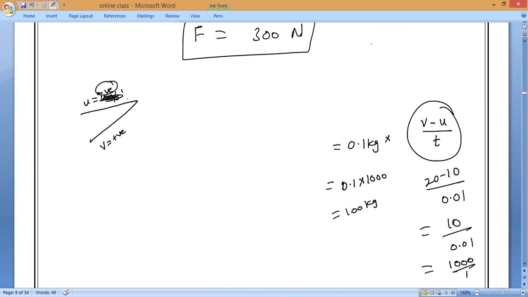Clear, Hari? Okay, sir. Now, if you take minus 10, then minus of minus 10, it will turn into what? 30, it will become. Yes or no? Then it will become what? 3000. 3000 into this one, 300 kilogram meter per second square, which is equal to 300 newtons.